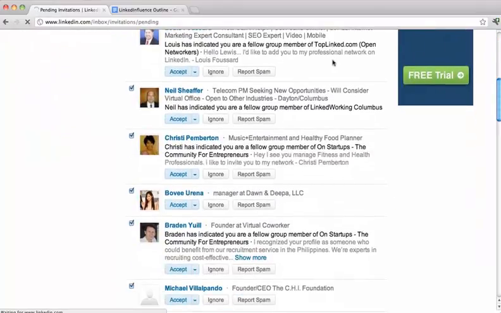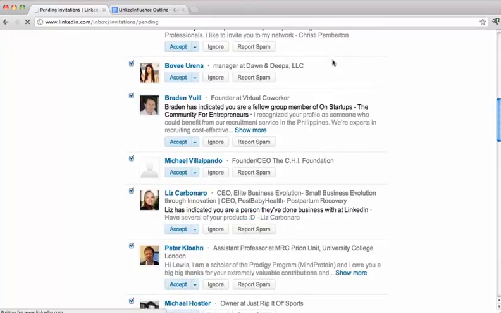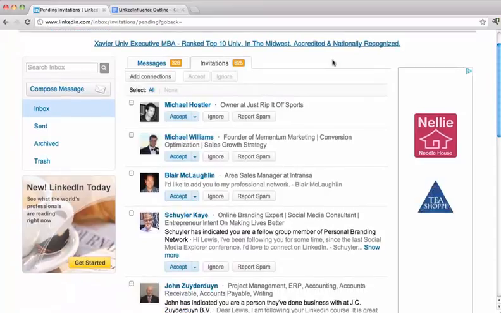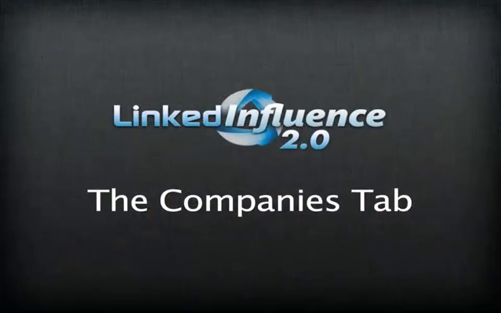So those should add here in a second. And you see it just added a bunch more people. So that's the invitation section. This is the message section. This is some more places you can manage it. Very self-explanatory. Just want to make sure I can show you how to navigate it.